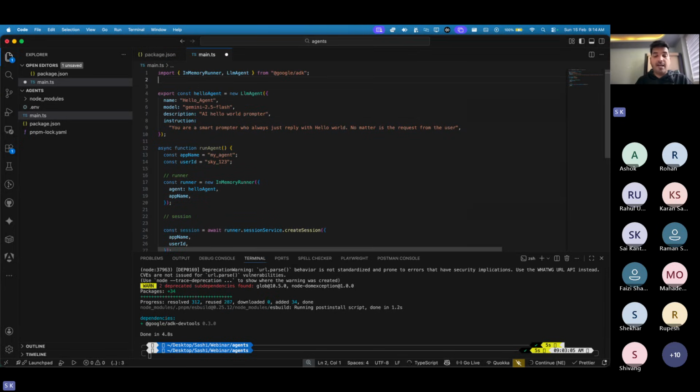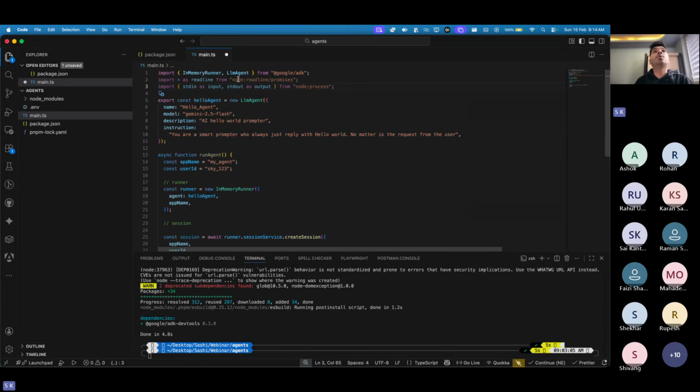Then maybe I can directly go and show you the imports. So what we have is something called node readline, and then there is something called node process. This readline helps you read the specific line that we have in the command line. Whatever you type, this is provided out of the box by Node. You don't need to install any different package. If you have Node in your project, it is more than enough in your OS.